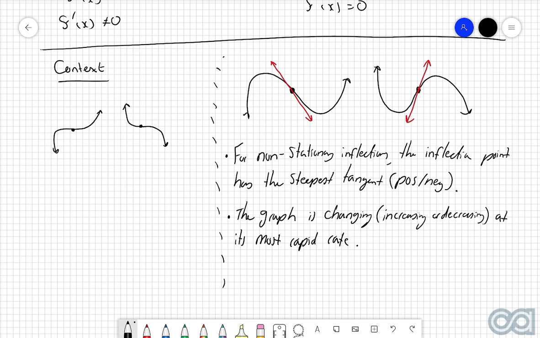However, coming back to this, again, I can't stress this enough. Whilst stationary points have their key application of being a maximum or a minimum value, the inflection points tell us when the graph is changing at its fastest rate. But again, this is only for non-stationary inflections. Stationary inflections don't really tell us too much that we don't already know.